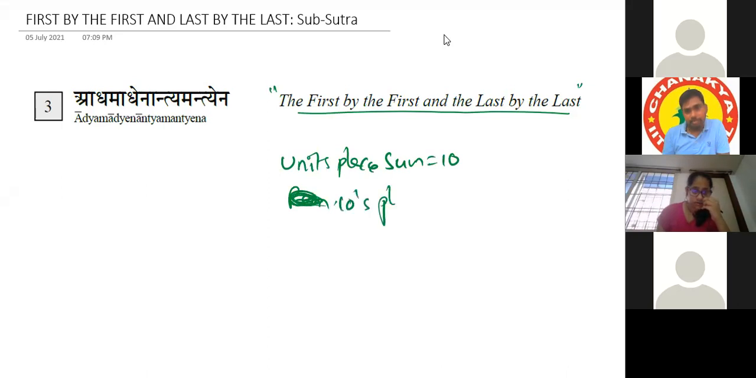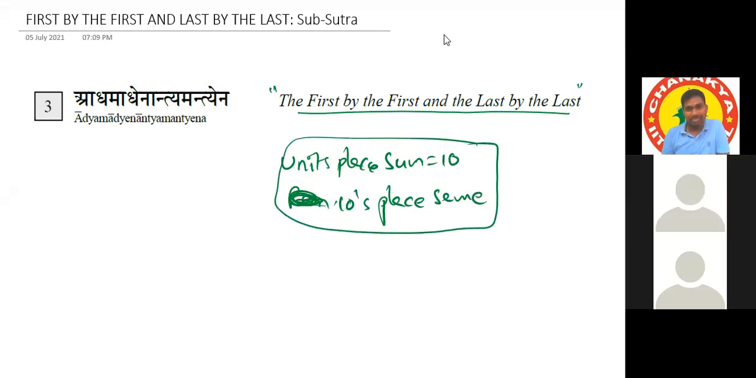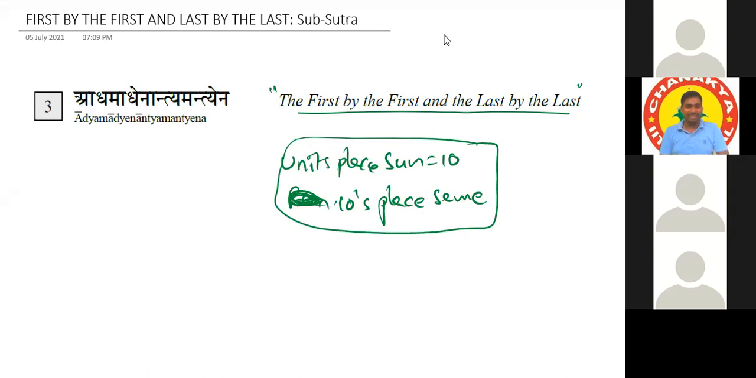If there are only 2-digit numbers, the tens place is the same. If 3-digit, then the hundreds place. If 4-digit, then the thousands place.